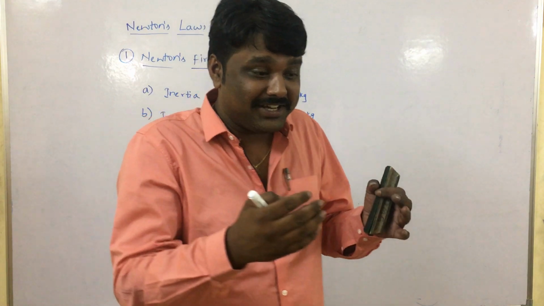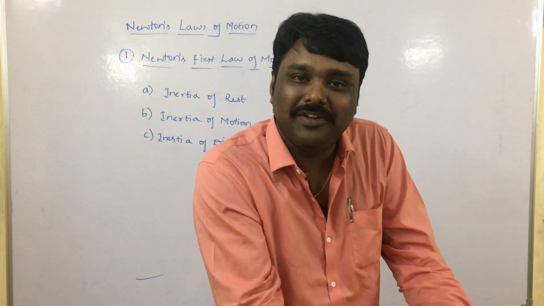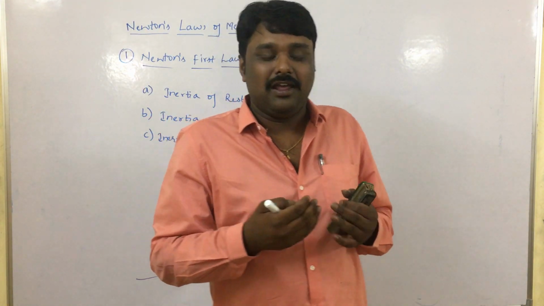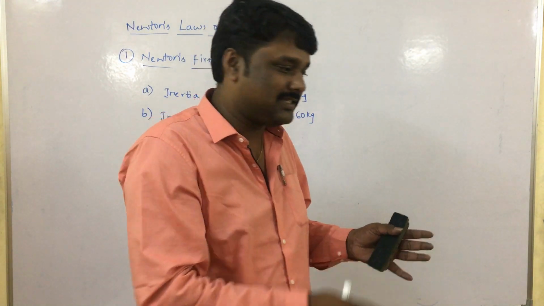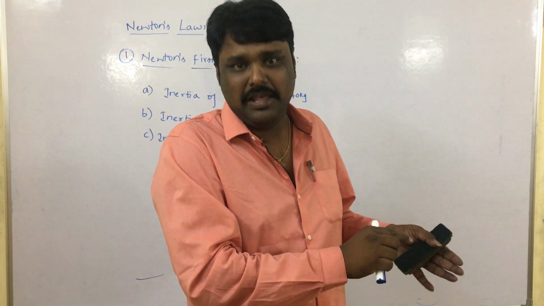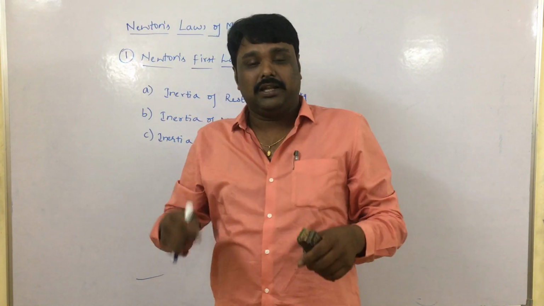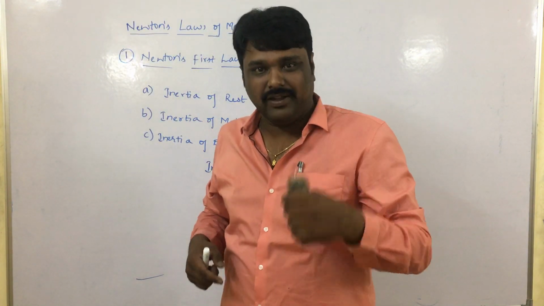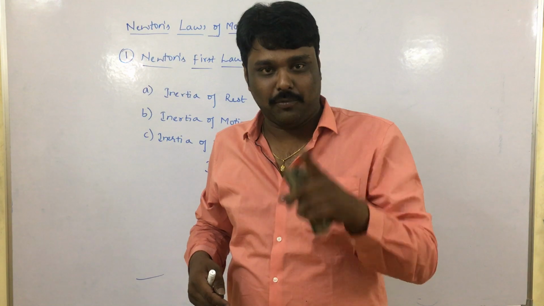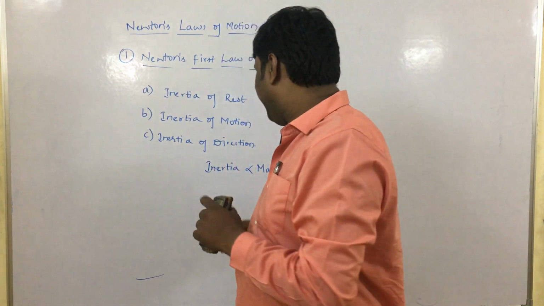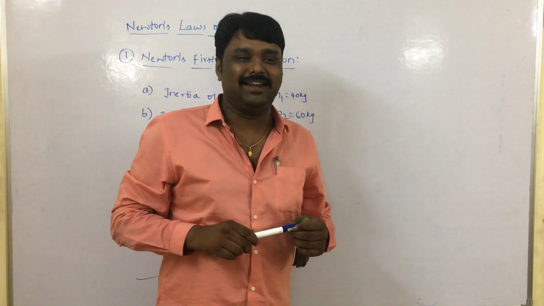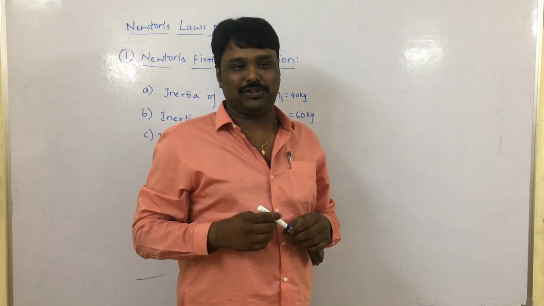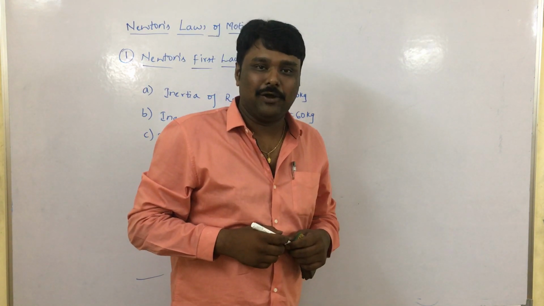But what about the little child? We can stop him very easily, and he comes to rest as a very small force is applied. But to stop that hectic person, we may require some machines too, if I am not wrong. Okay, this is called inertia, and inertia is directly proportional to the mass of an object.